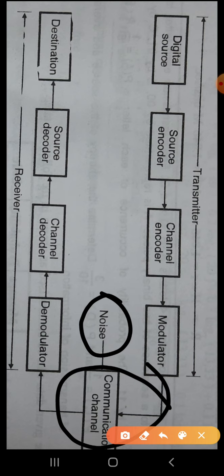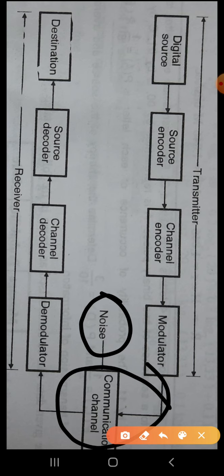The quantized output from the detector is then fed to the channel decoder, which will use the available redundancy to correct the errors due to channel noise. Here we can discuss some channel models which will be useful to design codes.